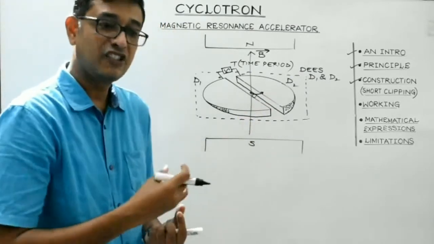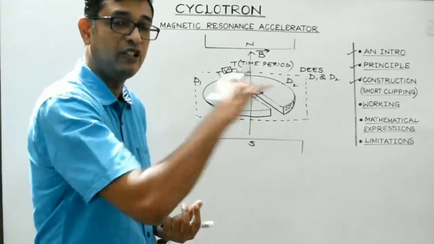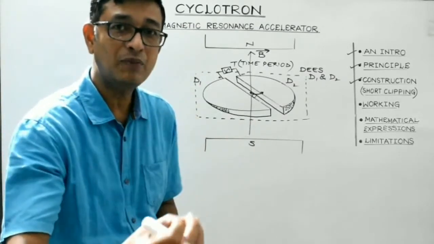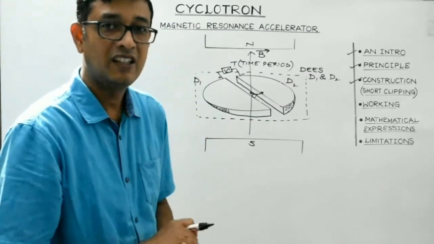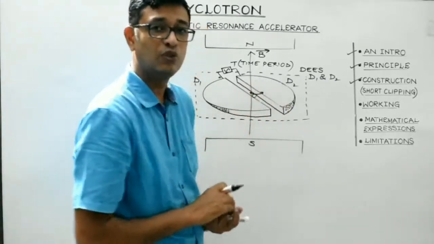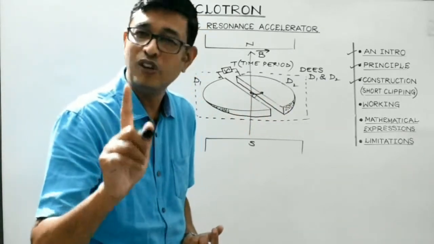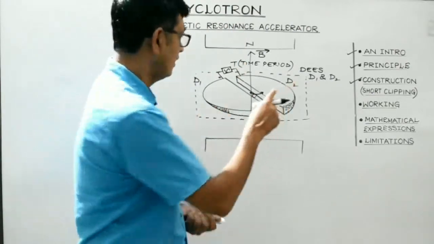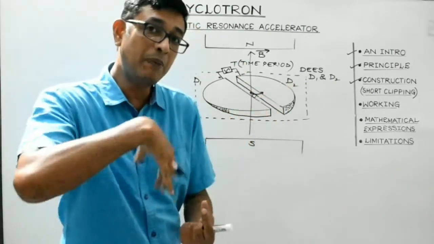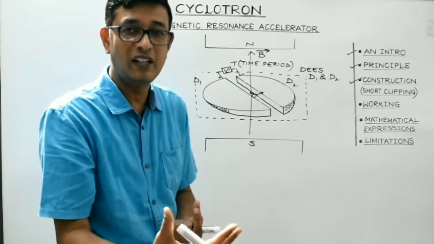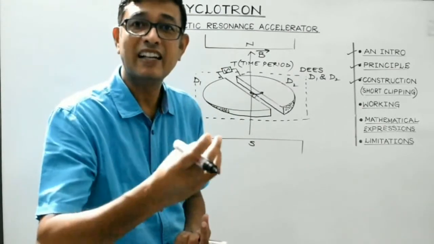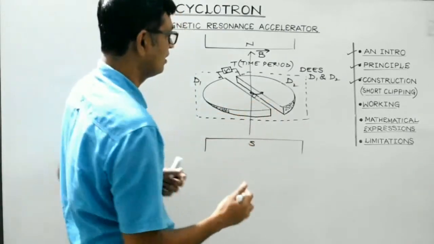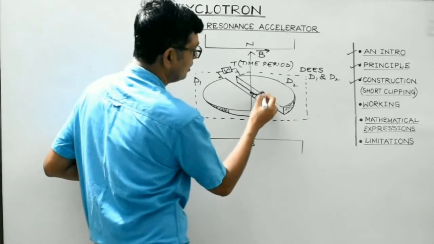Now as the charged particle enters the chamber D2, inside the chamber the electric field will become zero. It will cease to exist. So inside chamber D2, the charged particle will be only under the influence of the perpendicular magnetic field. And students, its direction of motion being perpendicular to the magnetic field, it will experience a magnetic Lorentz force which will make it follow a curved path, right? It will make it follow a circular path like this.